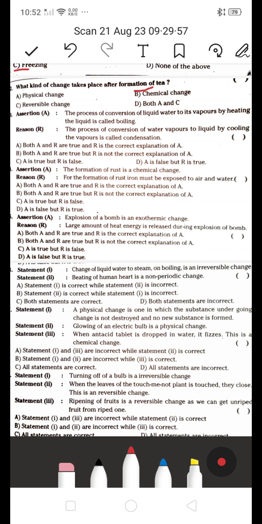Next one, evaporation: the process of conversion of liquid water into vapor by heating the liquid is called boiling. The process of conversion of water vapor to liquid by cooling vapor is called condensation. Next, both A and R are true and R is the correct explanation of A; both A and R are true but R is not a correct explanation of A; C, A is true but R is false; D, A is false but R is true. Which is the right one?